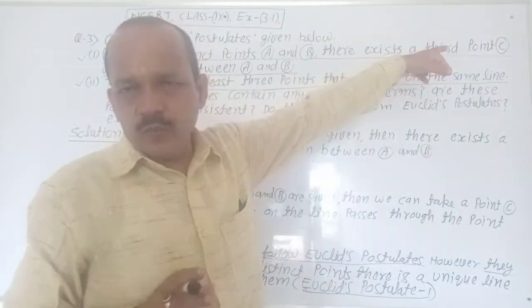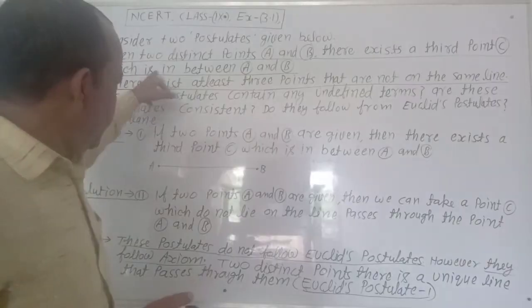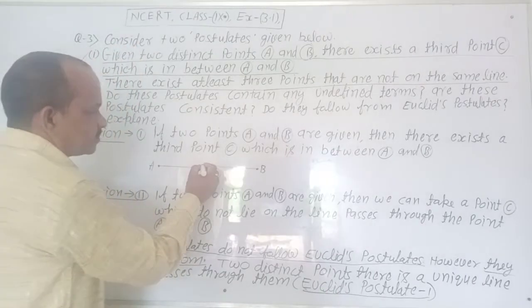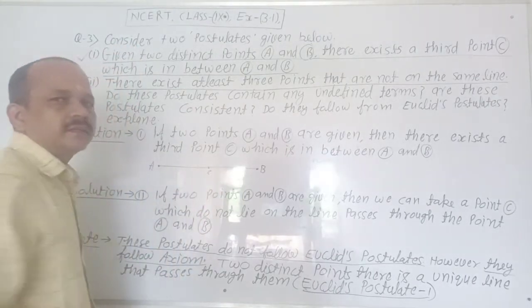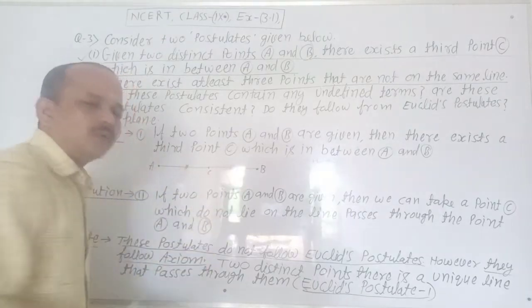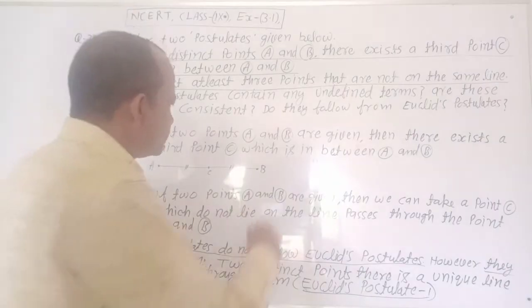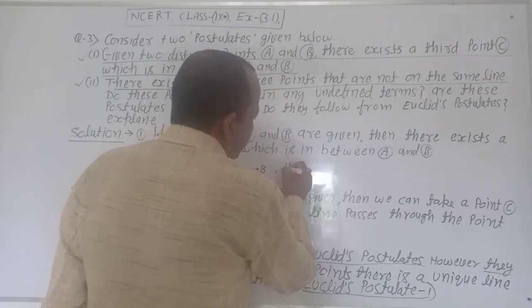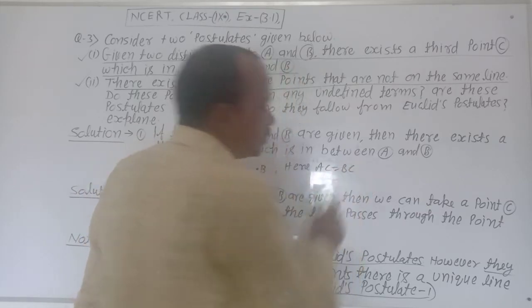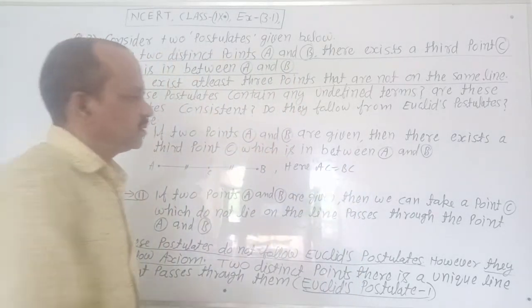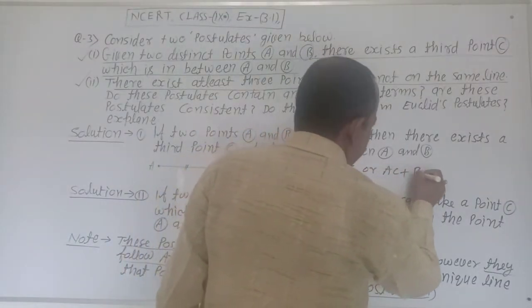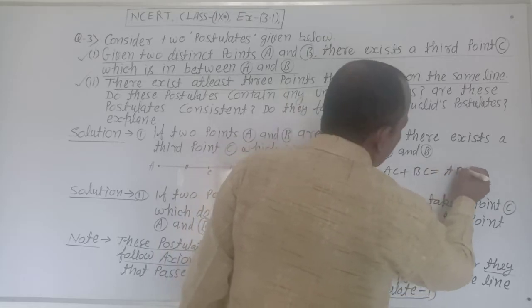There exists a third point C between A and B. Here point C: AC equal to BC, or AC plus BC equal to AB.